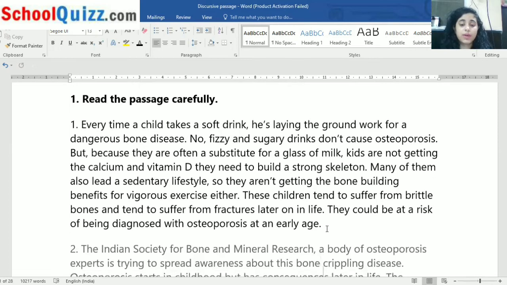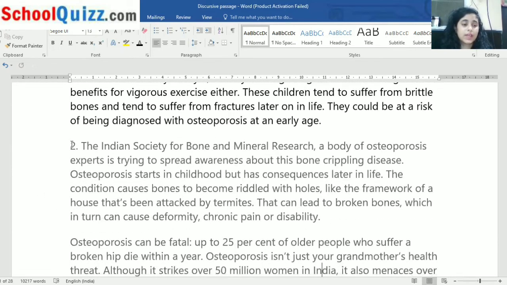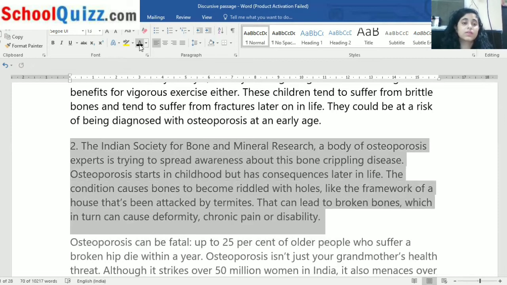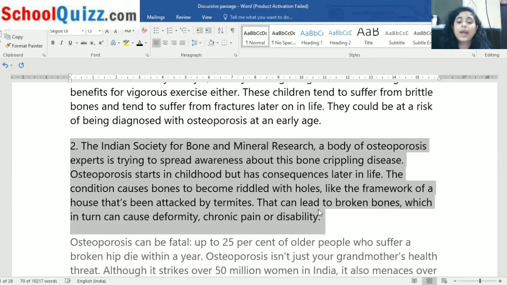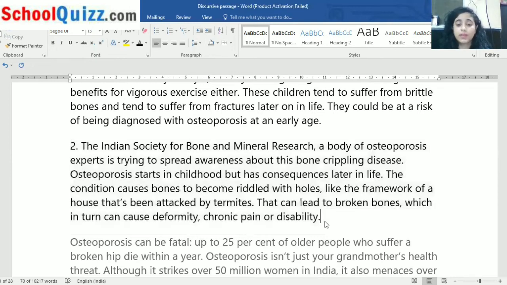Moving on towards our next point. Same passage again. The Indian Society for Bone and Mineral Research, a body of osteoporosis experts, is trying to spread awareness about this bone-crippling disease. Cripple means handicap, you can say. Osteoporosis starts in childhood but has consequences later in life. The condition causes bone to become riddled with holes, like the framework of a house that has been attacked by termites. That can lead to broken bones, which can in turn cause deformity, chronic pain, or disability.